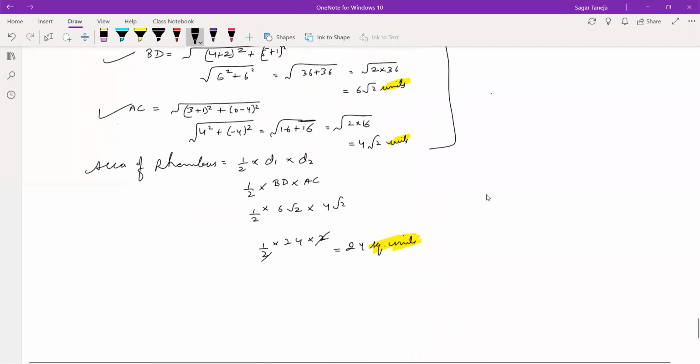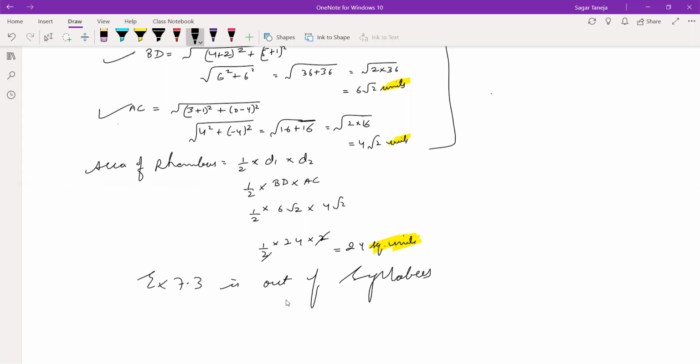Now with this, the chapter is over. Exercise 7.3 is out of syllabus now. Let me check the question once.